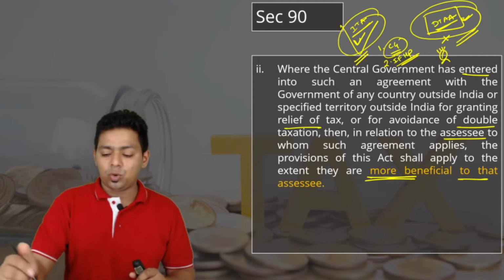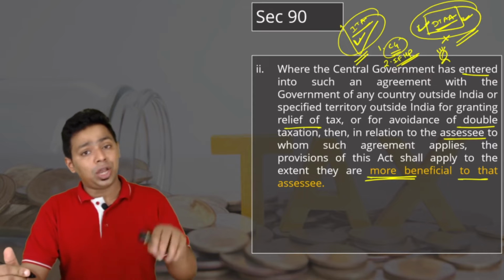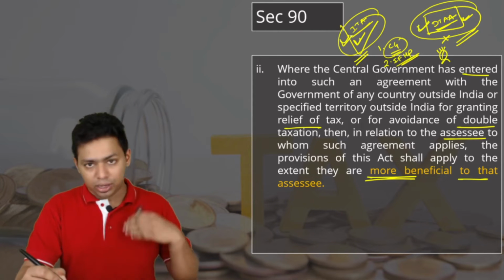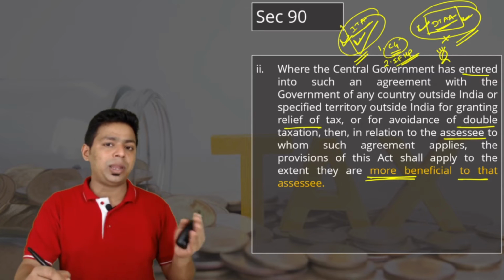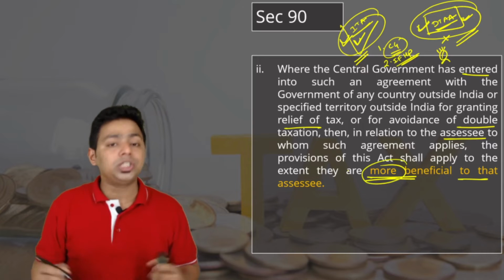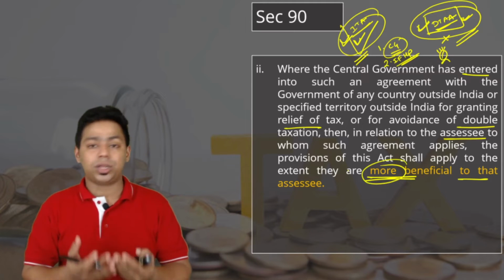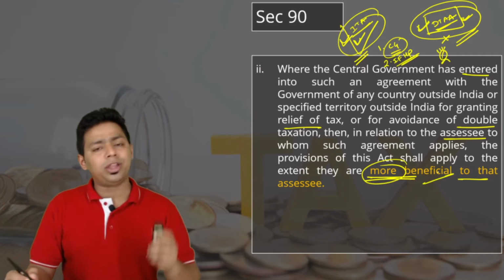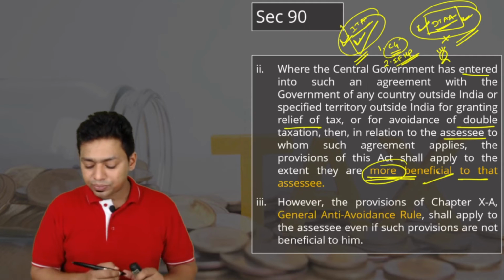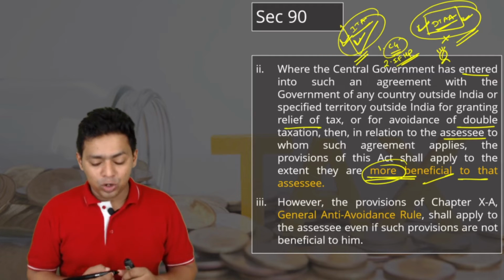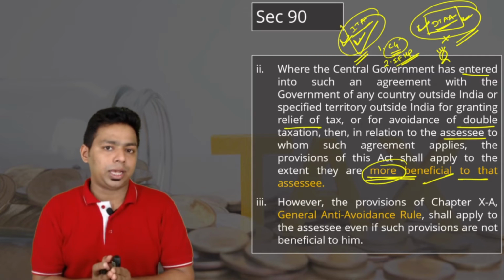You sold a land, you think that DTAA is more beneficial, you follow the DTAA. You sold shares, you feel Indian Income Tax Act is more beneficial, you can follow Indian Income Tax Act, because ultimately the choice is yours. This law is created for the assessee who has suffered double taxation. Therefore, we are saying whatever is more beneficial to you, you can adopt. But when we are giving you this kind of freedom, do not abuse Indian income tax law.